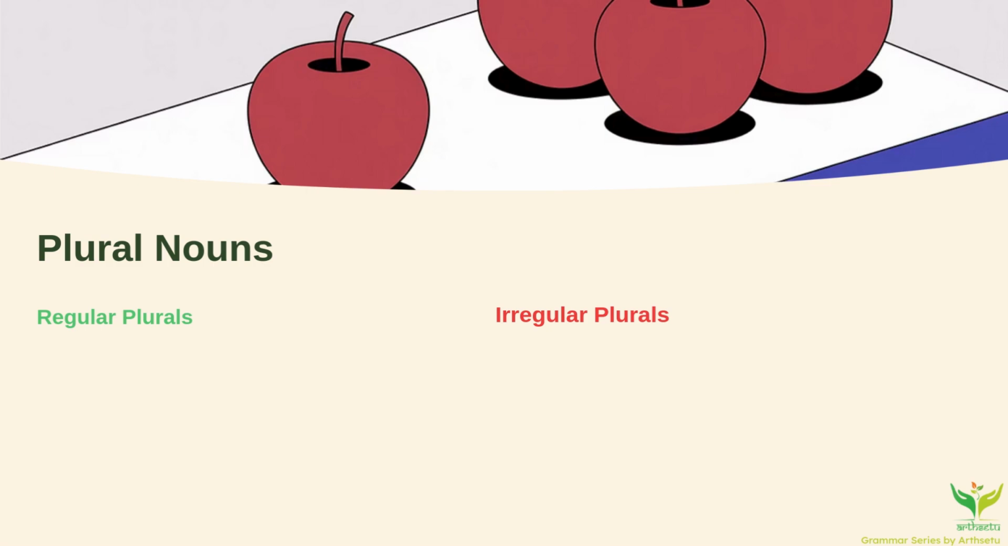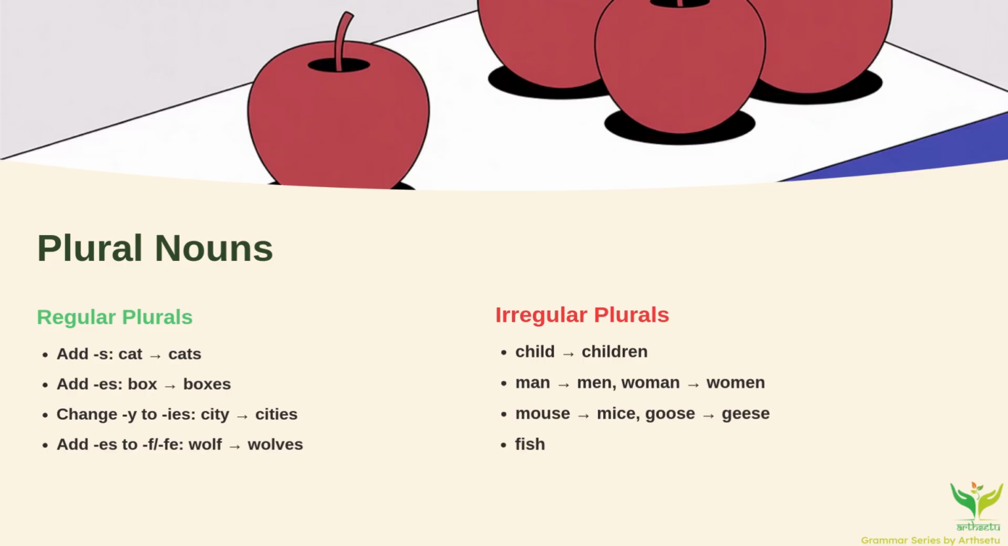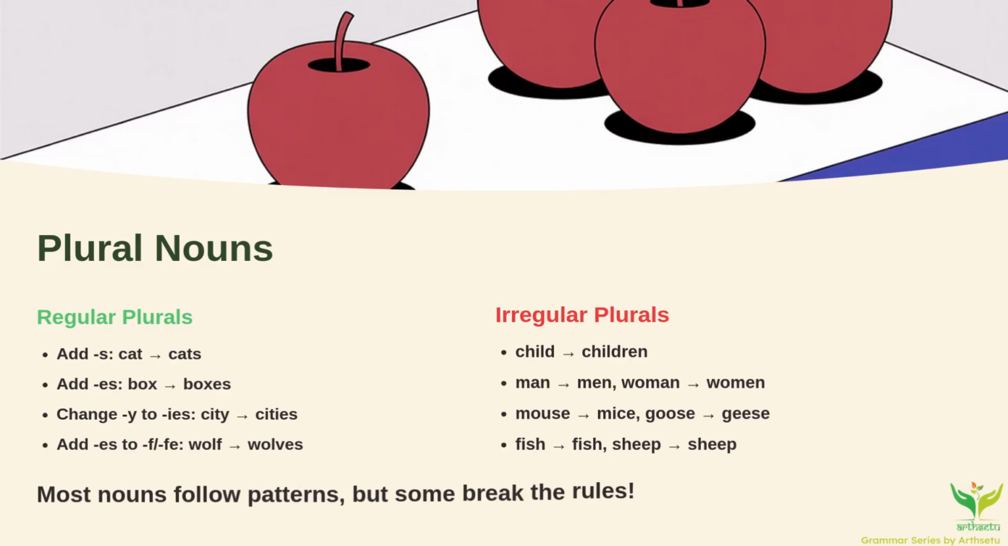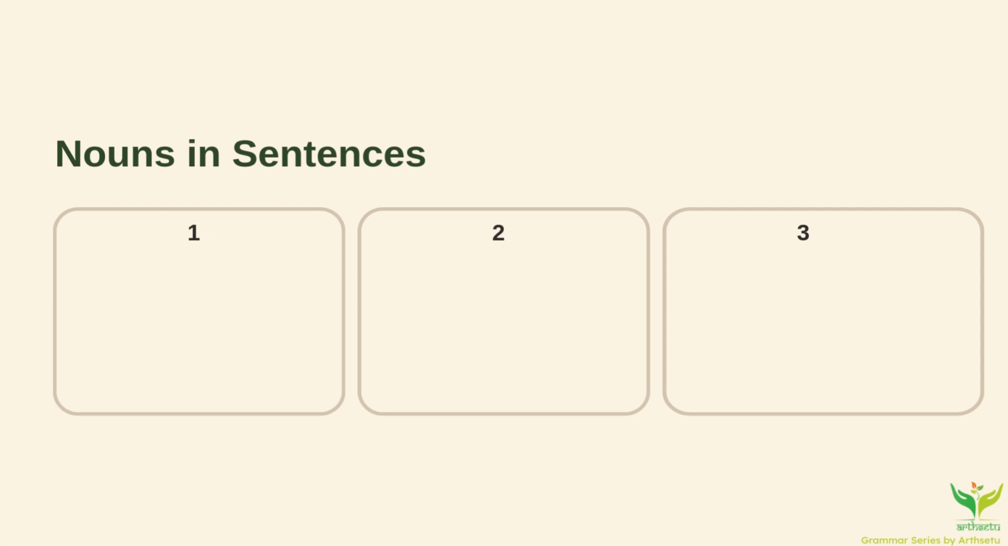Plural nouns. Plurals can be regular or irregular. Regular plurals are predictable. For example, cat and cats, box and boxes. City becomes cities. Irregular plurals break the rules. For example, child becomes children, mouse becomes mice, and person becomes people. English likes to keep us on our toes with these exceptions, but the good news is you'll get used to them with practice.